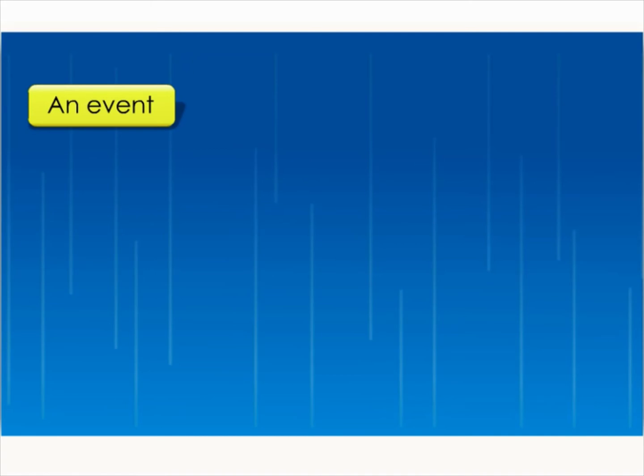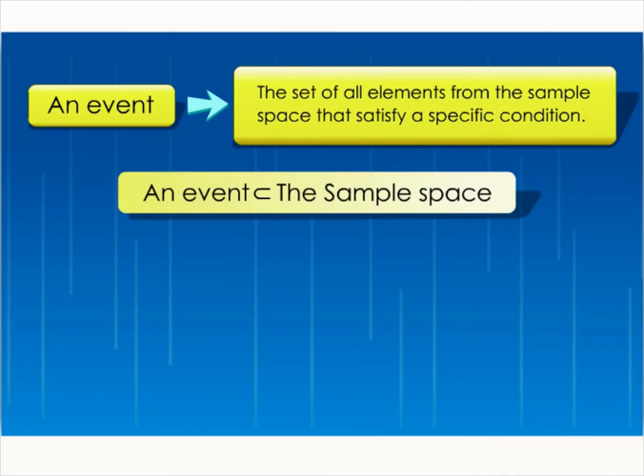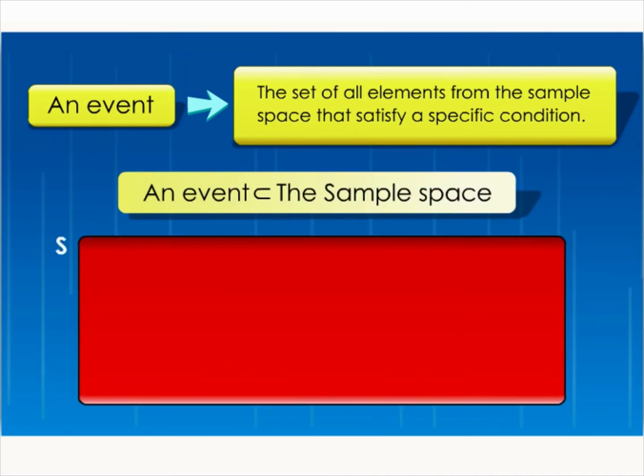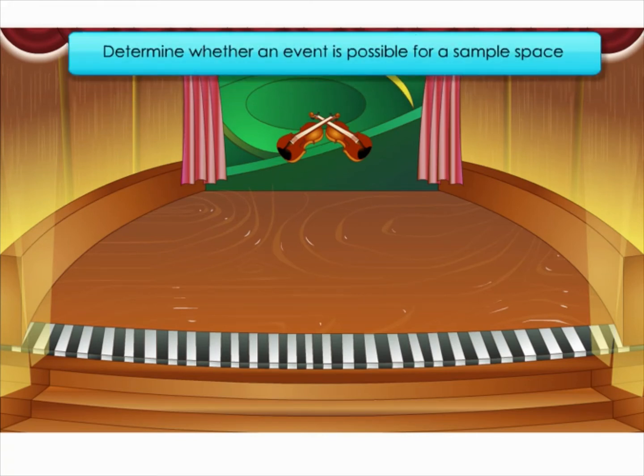In mathematics, and more specifically in the theory of probability, an event is a list of all outcomes in the sample space of an experiment which satisfies certain conditions. And as we have observed in our previous lesson, an event is a subset of the sample space. In probability also, any given event can be possible or impossible for a sample space. Let's now explore more about the possibility of an event happening in an experiment. First, we will learn how to determine whether an event is possible for a sample space or not.